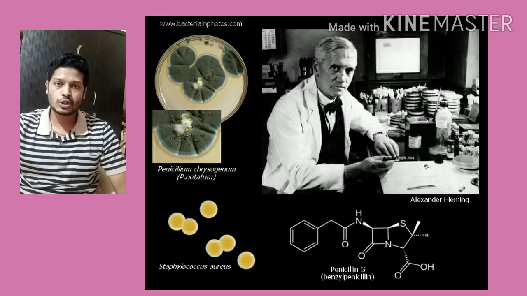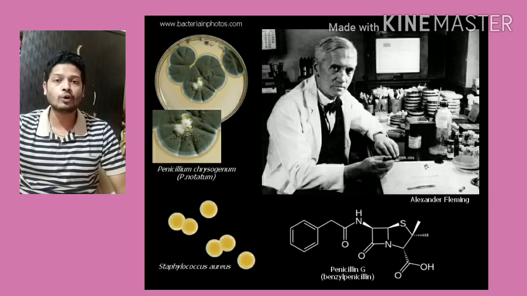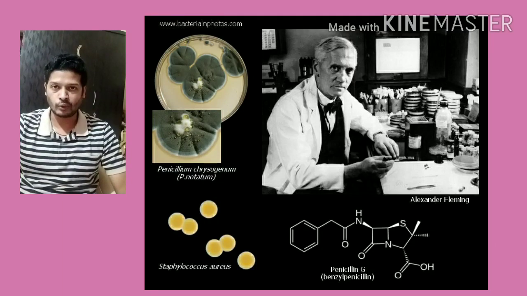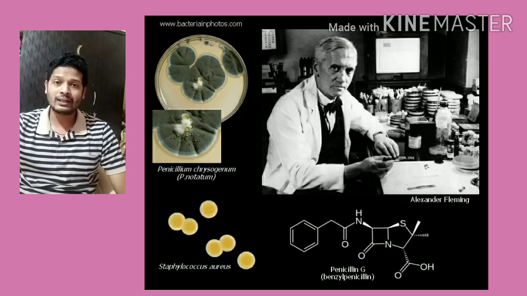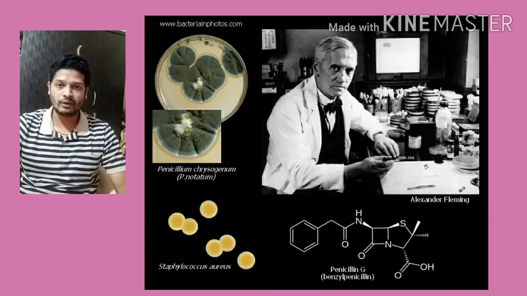On one of his dishes, he observed that a certain fungus had started growing in the dish. Instead of that bacteria, the fungus had started growing, and in the place where the fungus was growing, the bacteria was killed, or the bacterial colonies were going away from the fungus. So he started studying what is present in this fungus that is killing this staphylococci, and this is how he discovered the fungus known as penicillium, and the medicine obtained from penicillium is called penicillin.